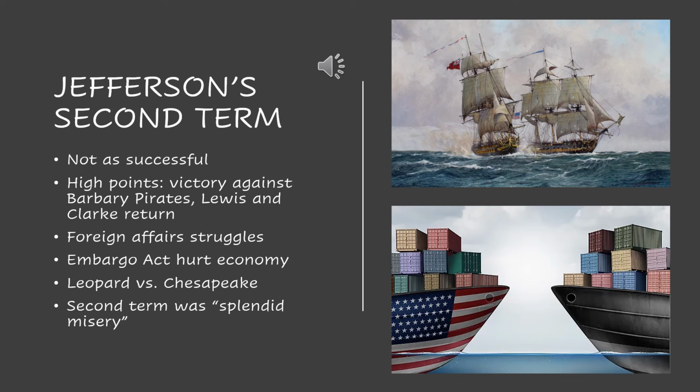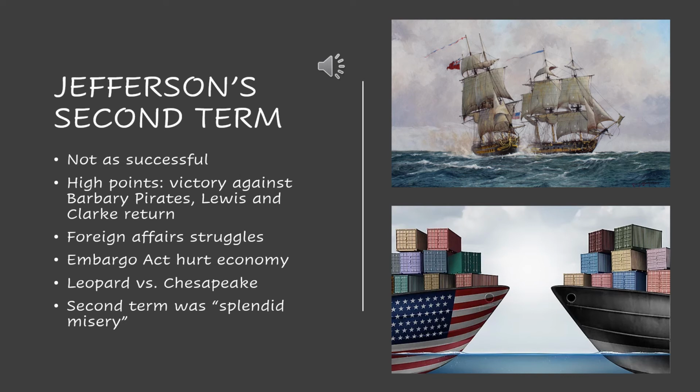So I've talked about it a few times throughout this PowerPoint, but Thomas Jefferson's first term was a huge win for the United States. You see that he added the Louisiana Purchase territory, which was a huge deal, and he's doing a lot of things to really boost the economy, and he's making a lot of people happy. And you can see that in the way that he really swept the floor with Charles Pinckney in the election. I mean, he won by a huge margin, which shows that people were very happy with the way he was running the country. But his second term is really not as fun and dandy as his first term. He calls his second term a splendid misery because he's running into all these problems that he didn't have to deal with in his first presidency.